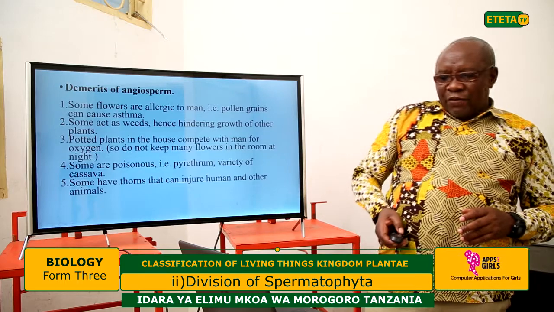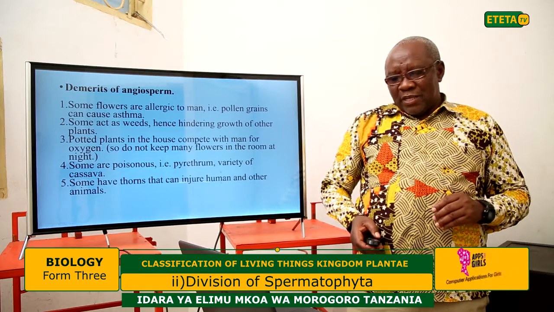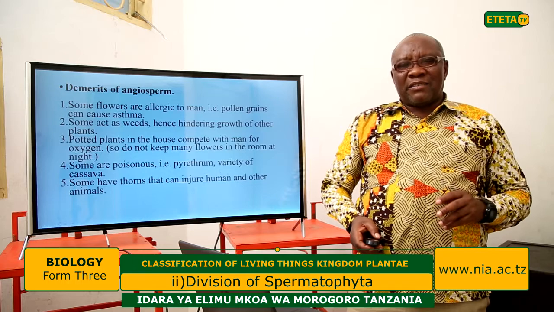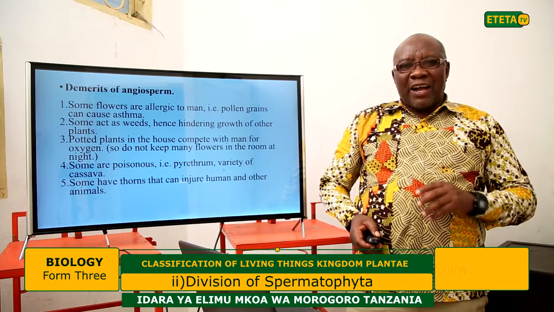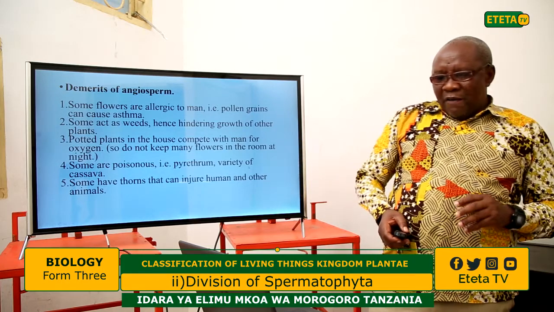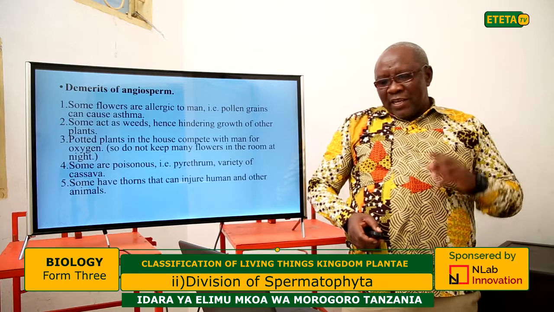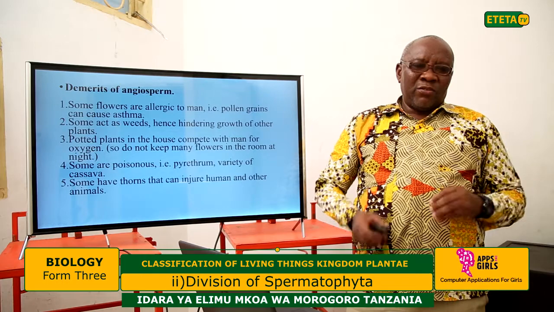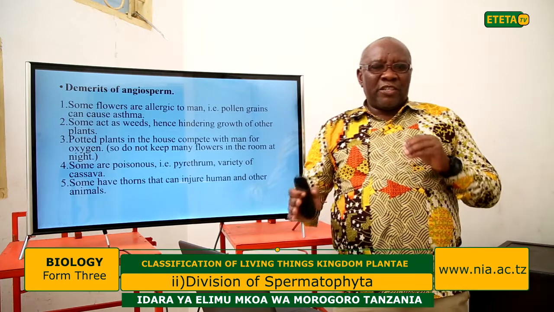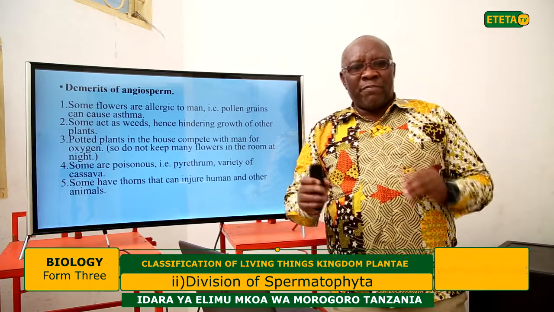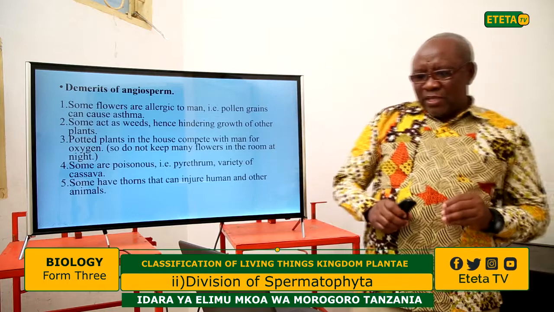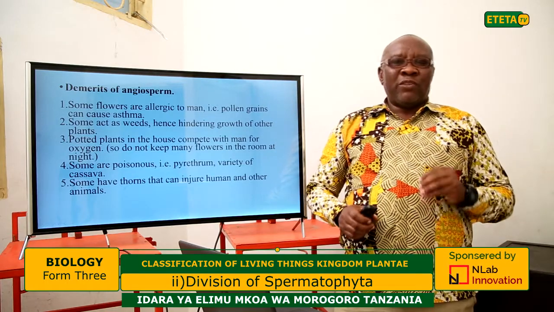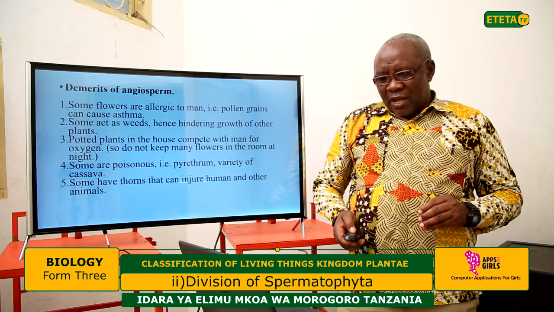Also, some have thorns, like the cactus and the acacia. Some have thorns that can injure humans and other animals. That's a disadvantage, because those sharp structures on certain parts of the plant can cause damage or injury to humans and other organisms.